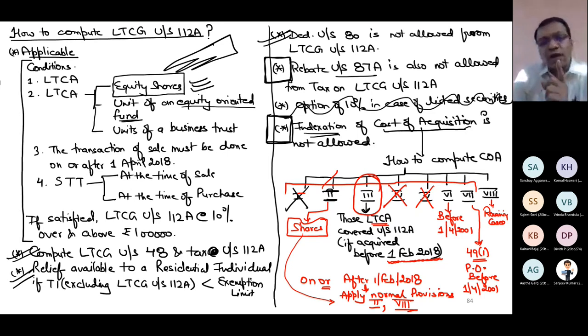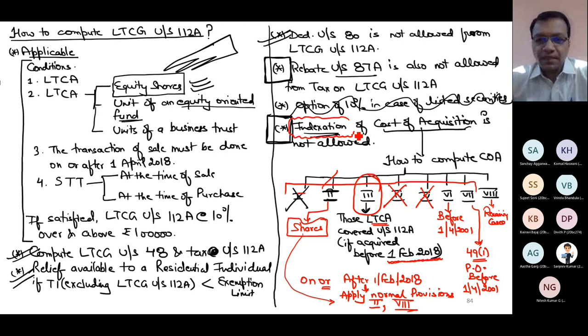Only when these have been acquired before 1st Feb 2018, then you need to apply your special knowledge of category number 3. That's it. And once you have determined cost of acquisition, indexation you can never do. It is the rule of 112A.